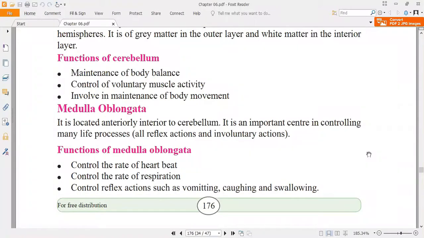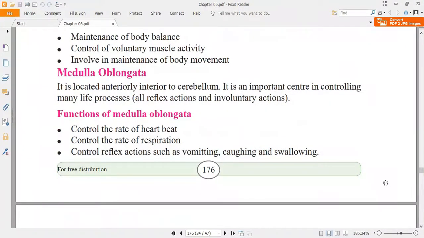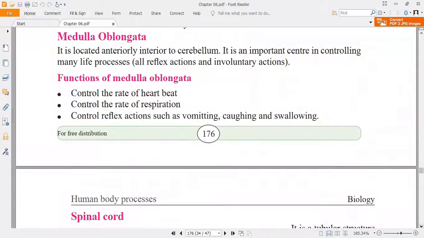These functions are controlled by it, so normally we say it is an important center in controlling many life processes. We have discussed the nervous system, and under that the central nervous system, and in the central nervous system we have discussed the brain.